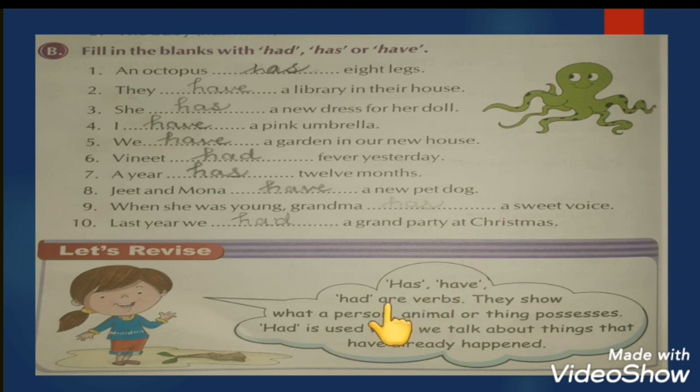Has, have, had are verbs. They show what a person, animal or thing possesses. Had is used when we talk about things that have already happened or been done before.